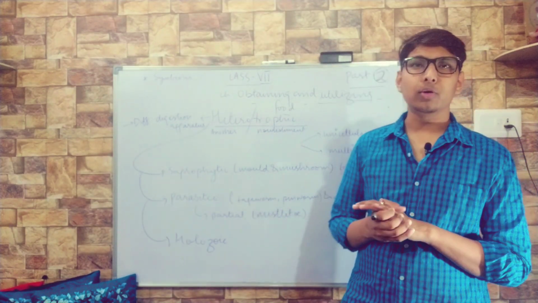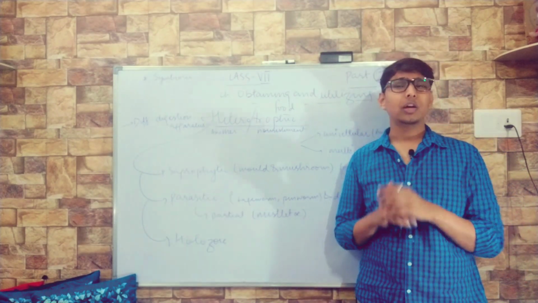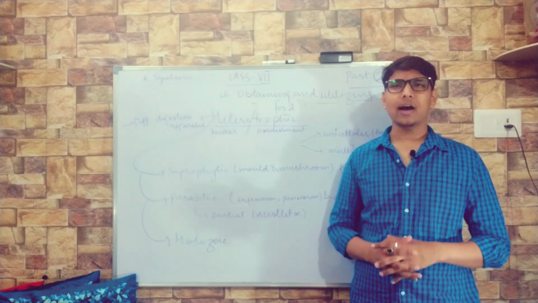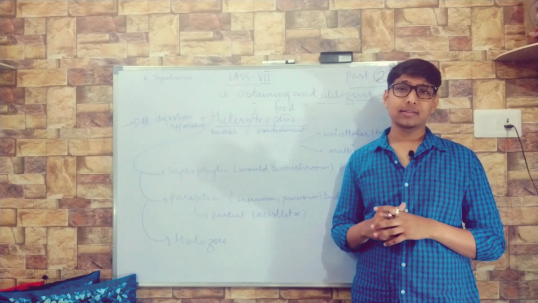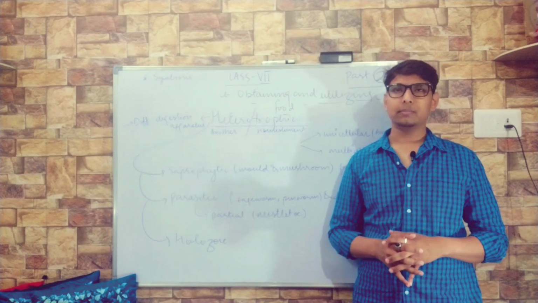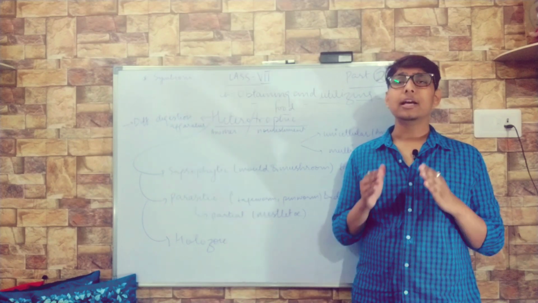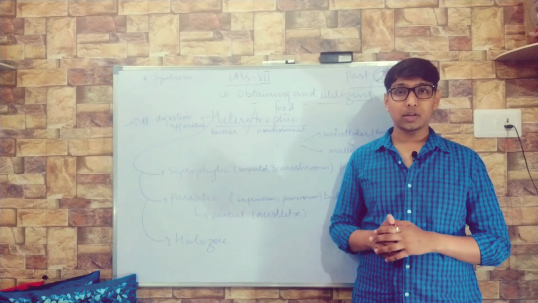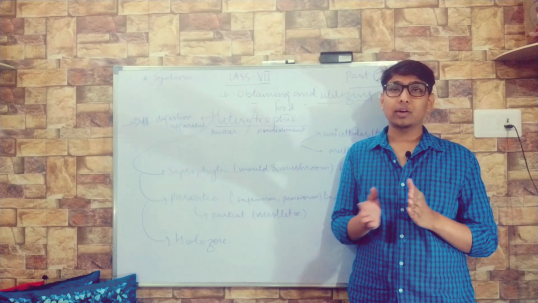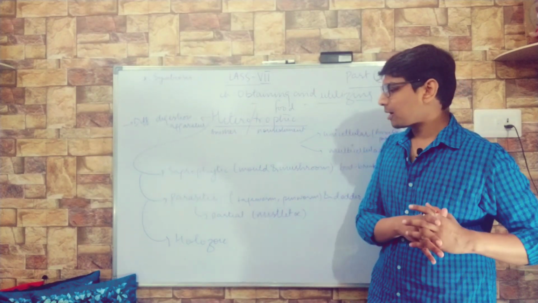But before the holozoic mode of nutrition, let me make you clear about different types of organisms having different types of food. We must have read since childhood about herbivores, carnivores, and omnivores. What are they basically? Herbivores are the organisms which eat green plants, like goat, buffaloes, cow; they are herbivorous animals, and they are able to digest green plants. Why? Because they have a special enzyme, cellulase, which helps them break down cellulose into simple substances. But we cannot digest raw plants. Why? Because we don't have the cellulase enzyme inside our body.